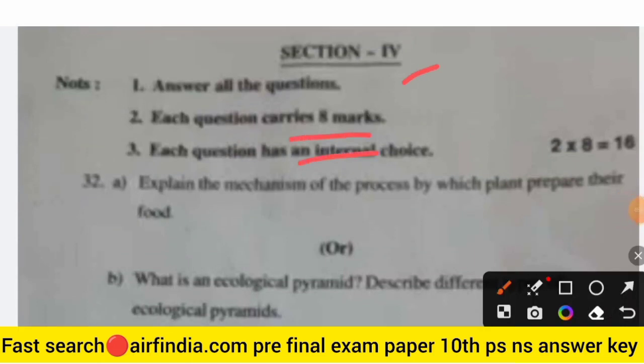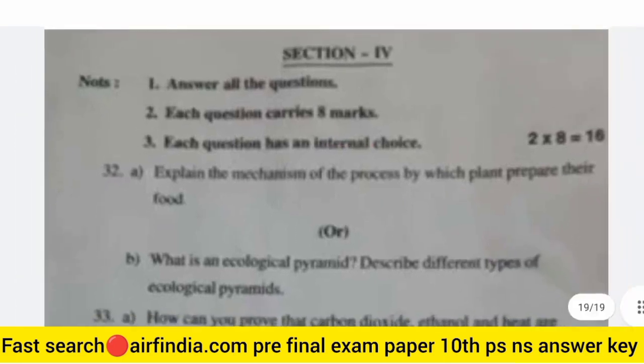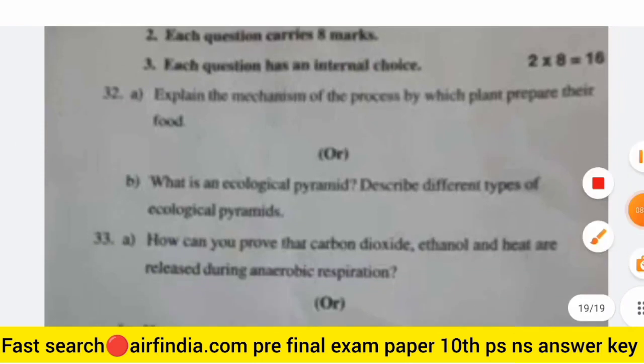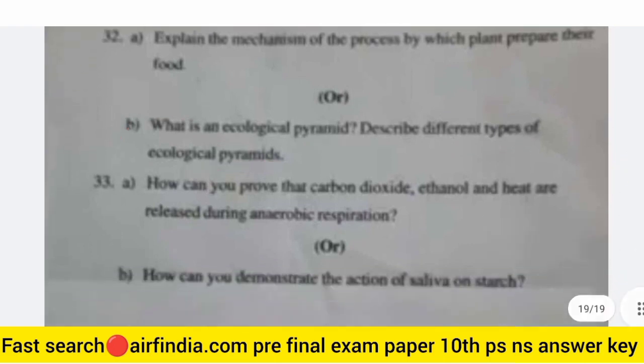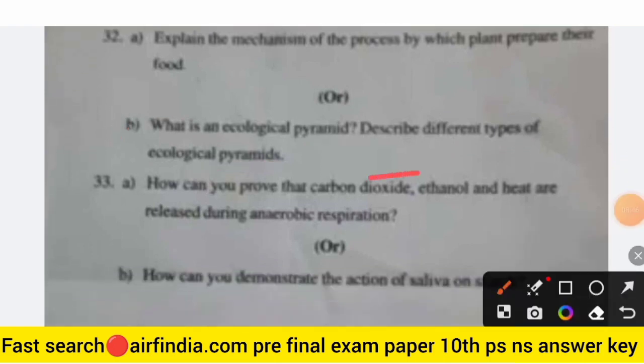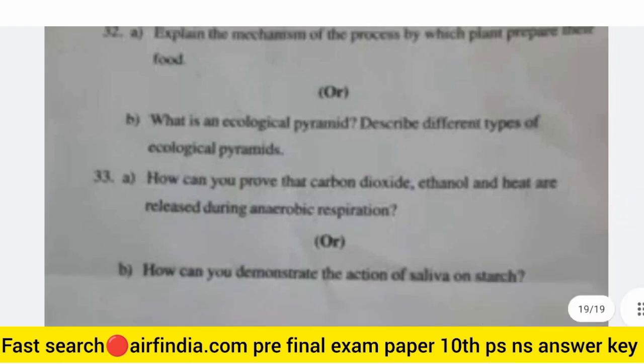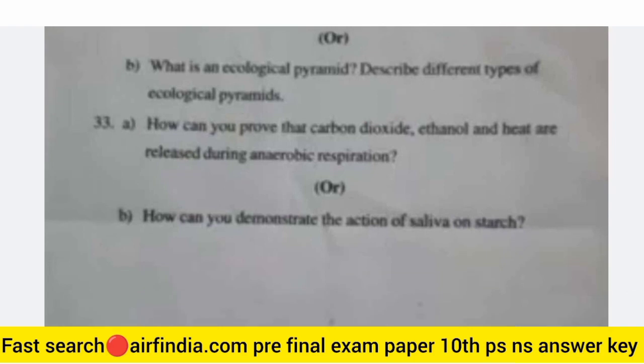Okay, explain the mechanism of the process by which plants prepare their food. Okay, and it's a choice question also. What is an ecological pyramid? Describe different types of ecological pyramids. How can you prove that carbon dioxide, ethanol and heat are released during anaerobic respiration? How can you demonstrate the action of saliva on starch?